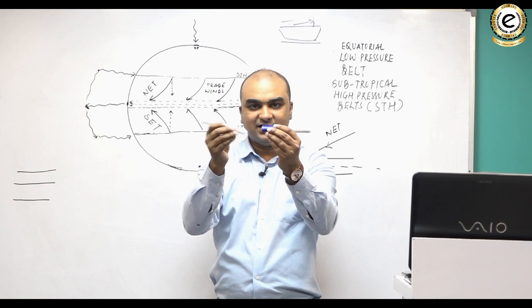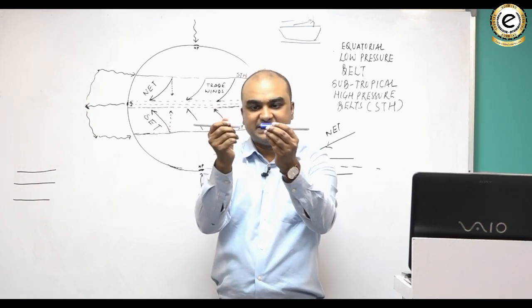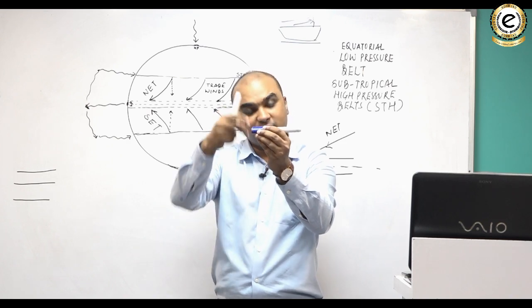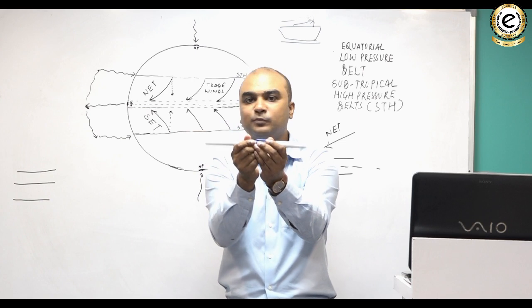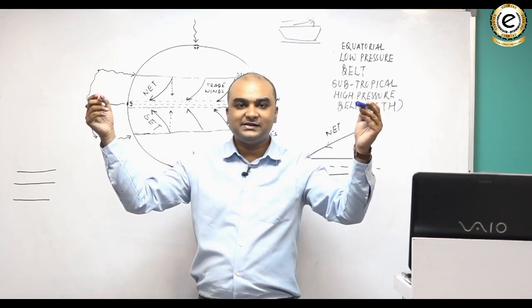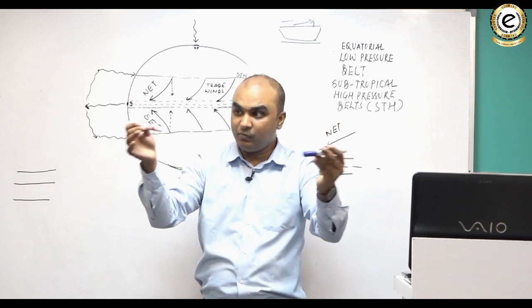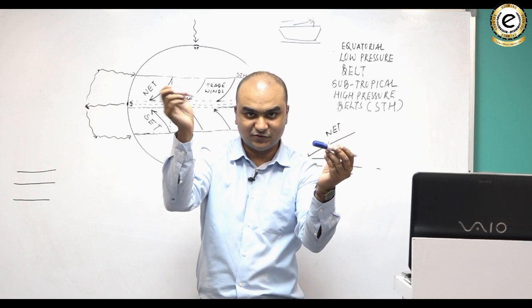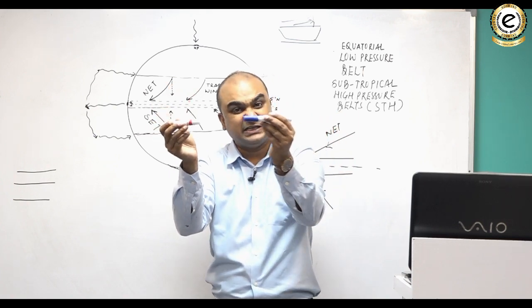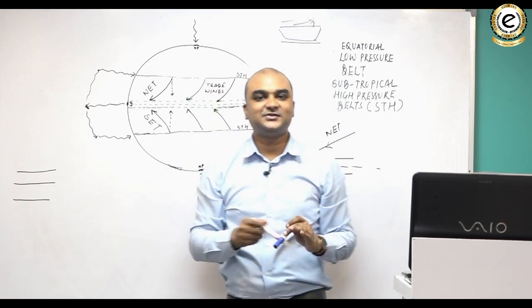So this area remains vacuum all the time, or this area is never filled by air. That's why the low pressure area continues here, क्योंकि अगर ये भर गया तो फिर तो low pressure खत्म. And why is that happening? Because as they move towards the equator, they become hotter and hotter, and by the time they reach 5 degree north in case of northern hemisphere and 5 degree south in case of southern hemisphere, they become hot enough and they rise. Do you understand this?